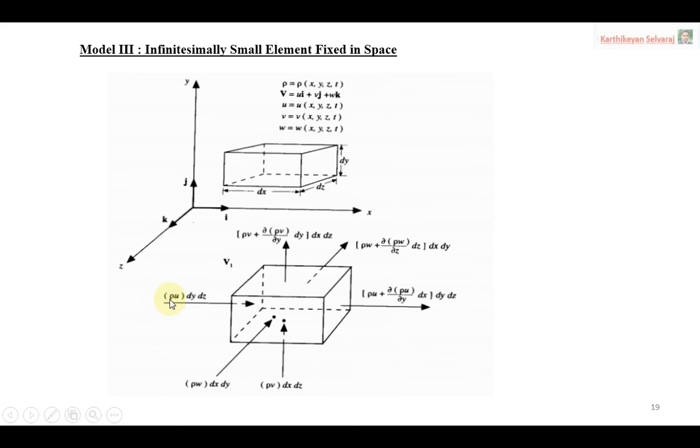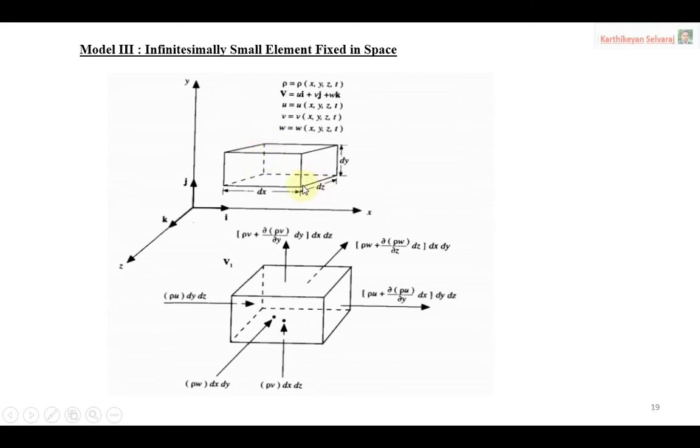When I consider faces 1 and 2, left and right, the area will be dy and dz, because this is the x-axis, this is the y-axis, and this is the z-axis. So you multiply these two components, y dy and z dz. So the area for the left-hand side is dy dz, and similarly here also dy dz.